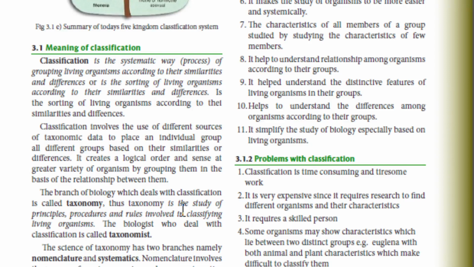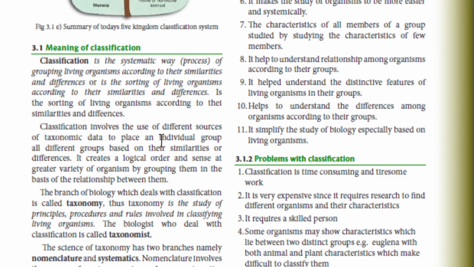In the process of classification, we arrange from the biggest group called kingdom down to the smallest group called species, according to their similarities and differences. We arrange living organisms according to features they share and features in which they differ. That is why we say we arrange according to similarities and differences.